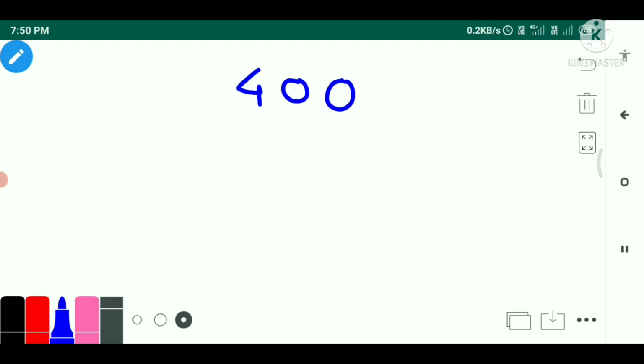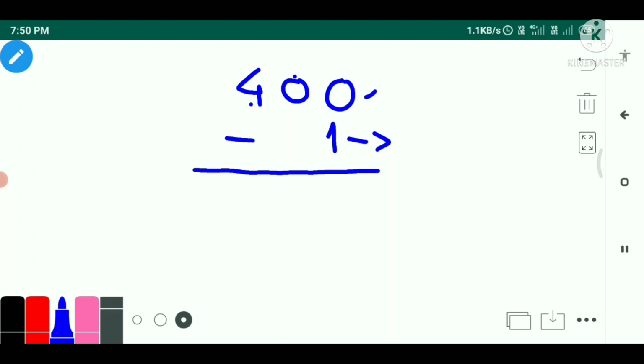Now Rishi Kashyapa needs only 1 apple. So I can show this like this. Suppose this one is Rishi Kashyapa, this one is the first house, this one is the second house, and this one is the third house. So first of all, Rishi Kashyapa will ask for 1 apple from the first house, right?